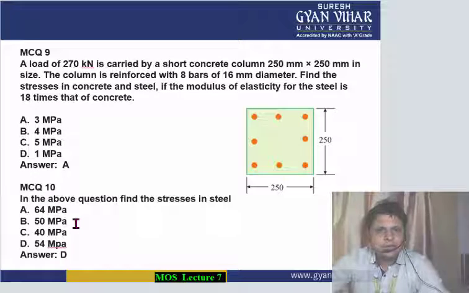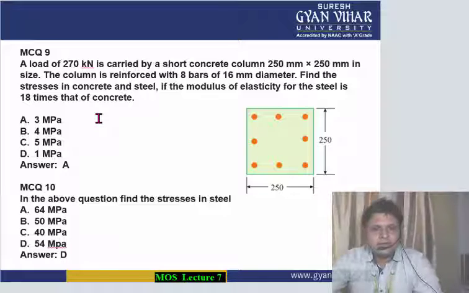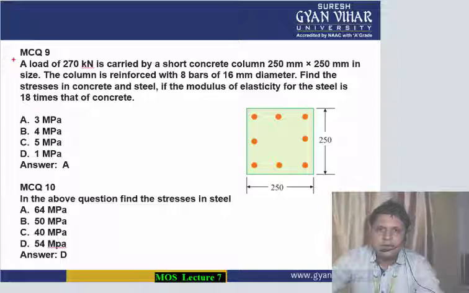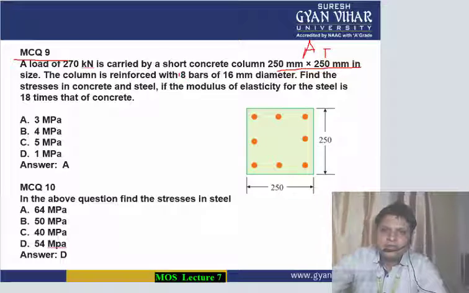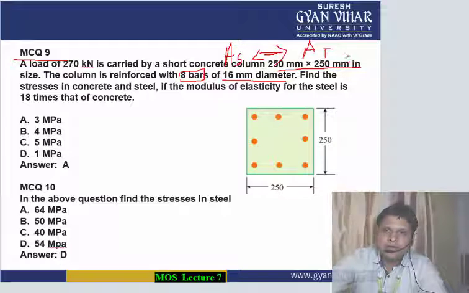Coming to MCQ number 9. In this numerical, it is saying to you that a load of 270 kilonewton is carried by a short concrete column 250 by 250. From this you can calculate the total area. Then it is reinforced with 8 bars of 16 mm diameter. From this you can calculate the area of steel bars. And by subtracting these two values, you can get the area of concrete.